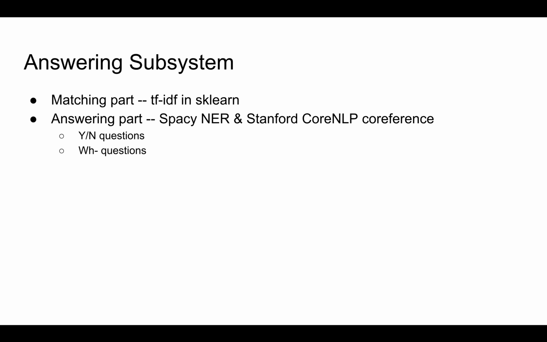The answering subsystem can be further divided into two parts, the matching part and the answering part. The three main techniques used are TF-IDF in sklearn, spaCy, and Stanford CoreNLP. The first is to find the most matching sentence of the question in the text entry. The other two are for NER and co-reference recognition. They are for the answering part.